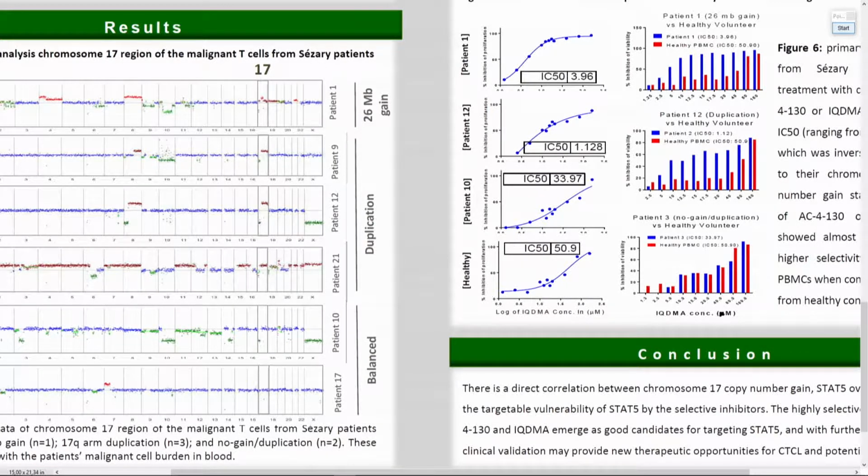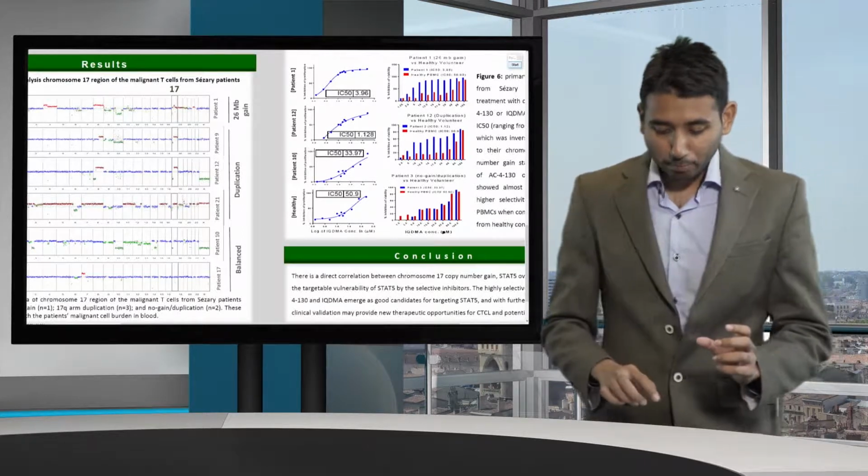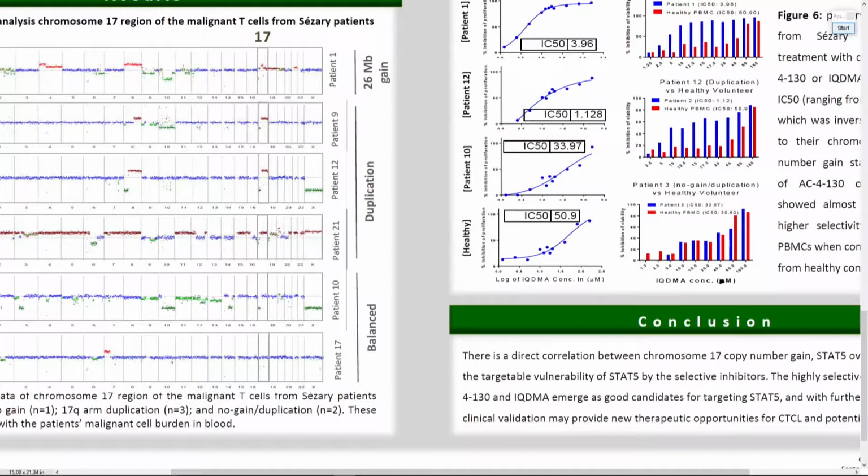So in patient 1, you can see there is a 26 MB gain. In this patient, a portion of the P arm and the whole Q arm of chromosome 17 is duplicated. Now, in the rest of the patients, 9, 12, 21, we can see that the whole chromosome 17 Q arm is duplicated.